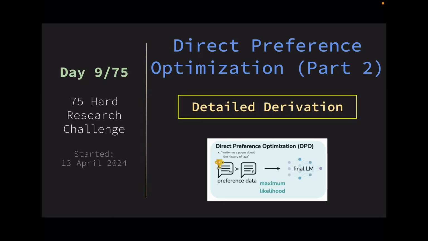Hello everyone. Today is day 10 of the 75 Hard research challenge. I'm going to talk about what I did yesterday, that was on day 9.